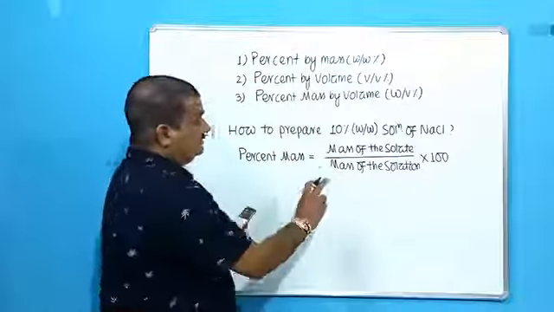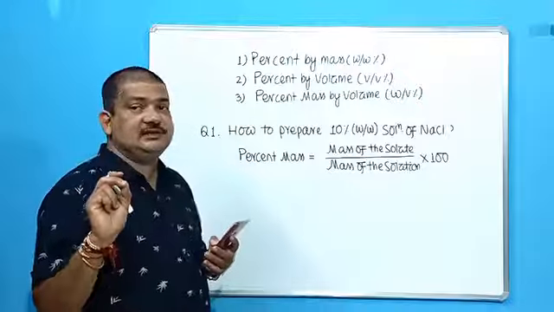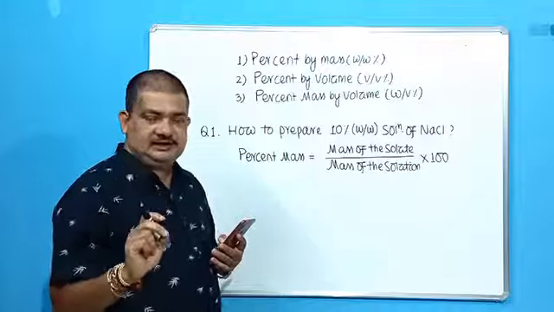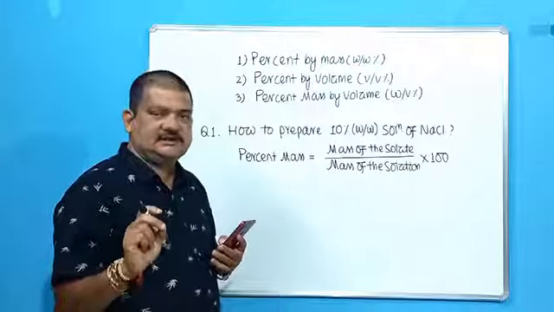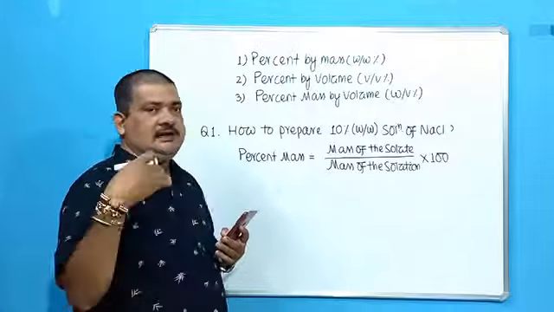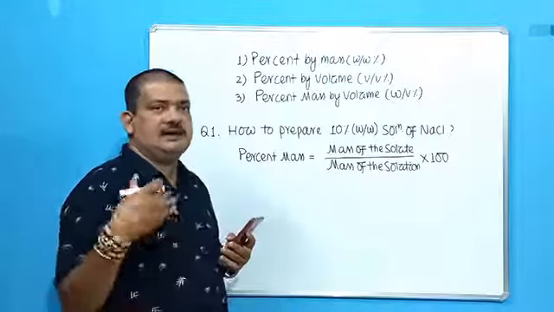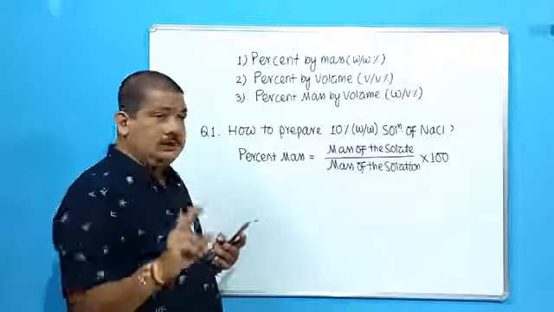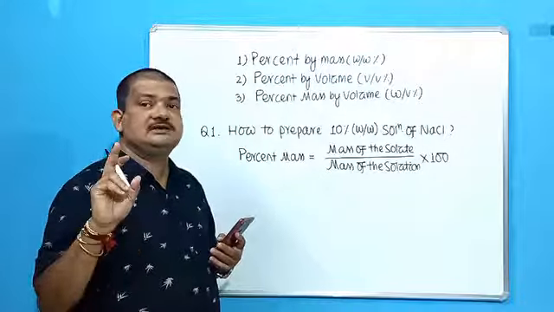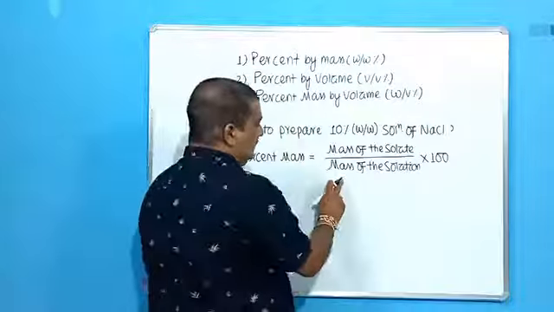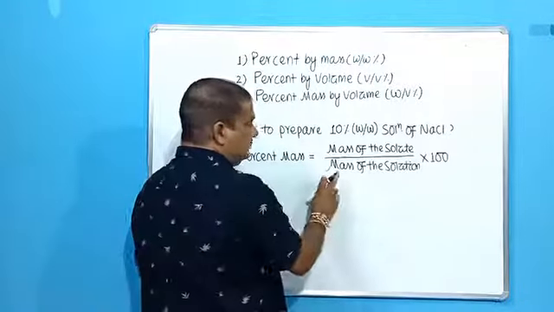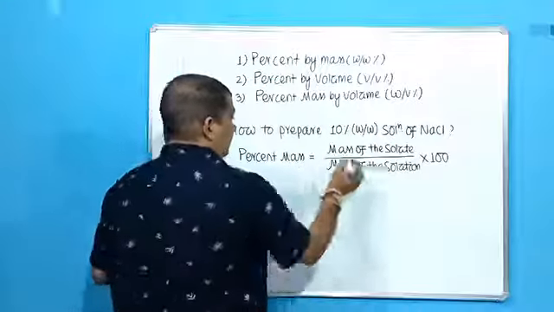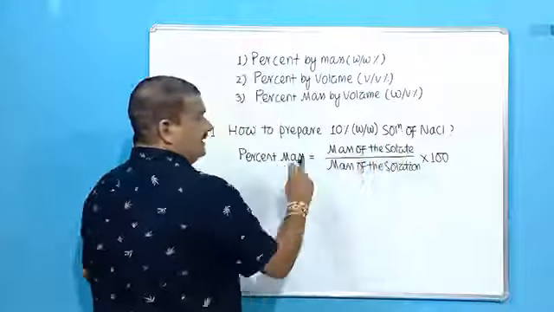Okay. And mass of solution means solution contains two components. One is solute, which is present in lesser amount or lesser quantity or lesser concentration, that is always the solute, and the component which is present in higher concentration or higher quantity has to be the solvent. So solute plus solvent makes the solution. So mass of the solution means, in other words, we can write it is mass of the solute plus mass of the solvent.